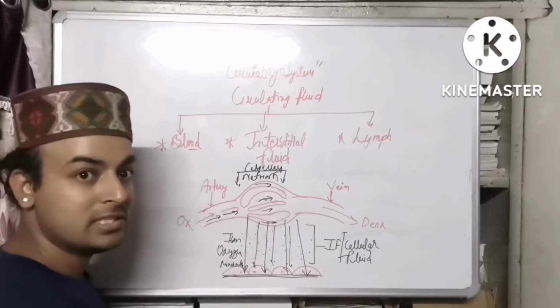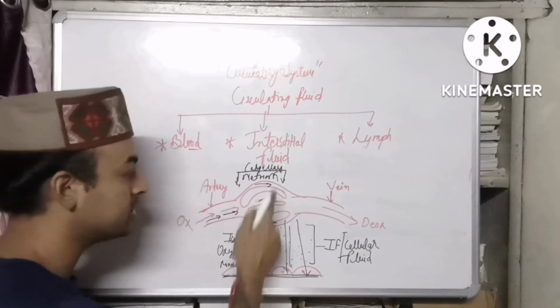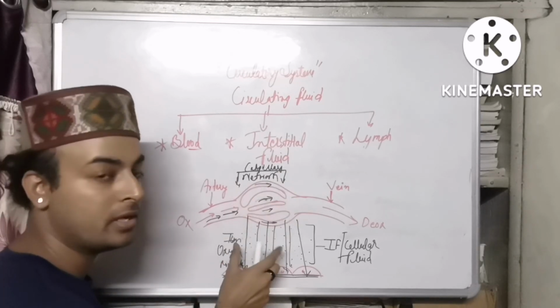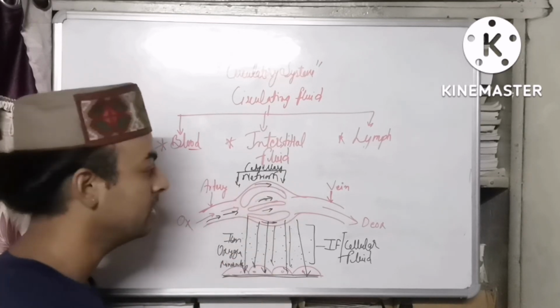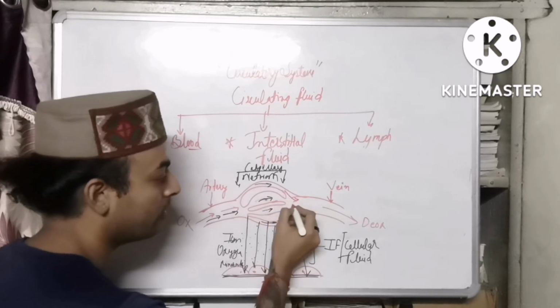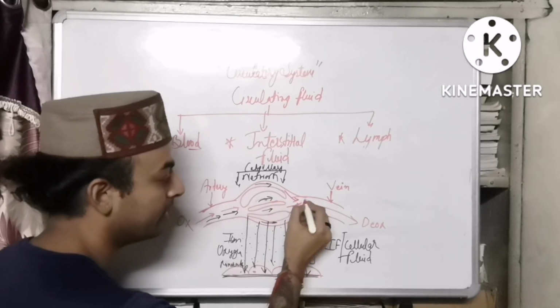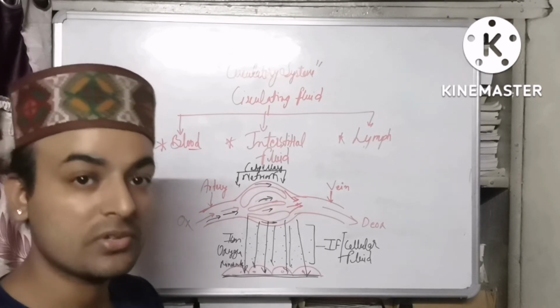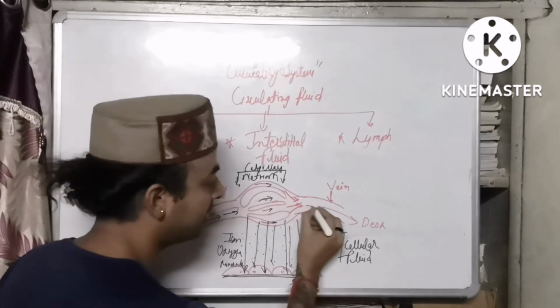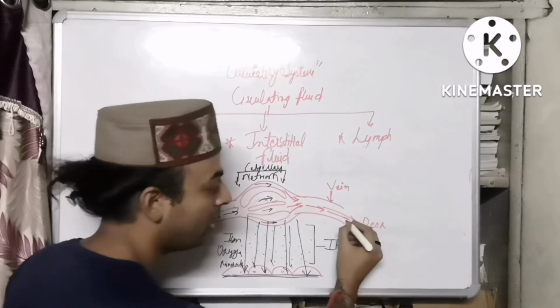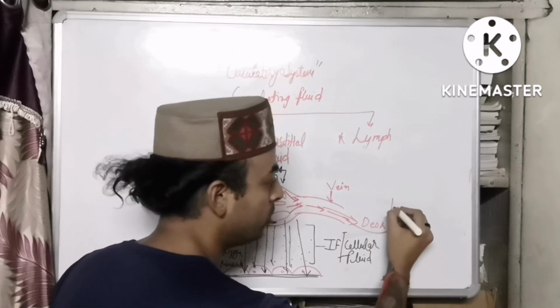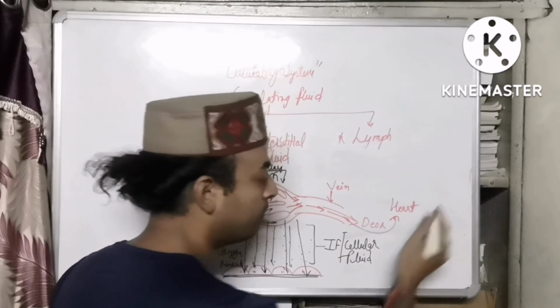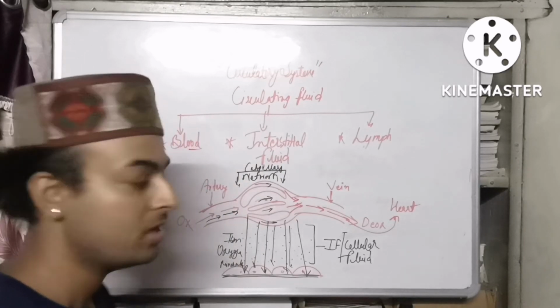If all the oxygen has traveled here, that means this part where the blood is flowing, now the blood is without any oxygen. What is the composition of blood? Blood is now without any oxygen. The blood is deoxygenated. Now the blood will travel through the vein and it again goes to the heart for reoxygenation.